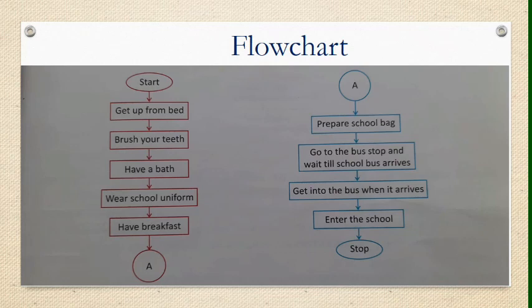So again I am using a connector at the top of the page, the same A, then prepare school bag, go to bus stop and wait till the school bus arrives. Next, get into the bus when it arrives and enter the school. For all these steps, meaning processing, I am using the rectangle. So this is the use of connectors, and the rectangular box means processing box. In the next example, I will show you some other boxes. So this is the flowchart of our diagram.